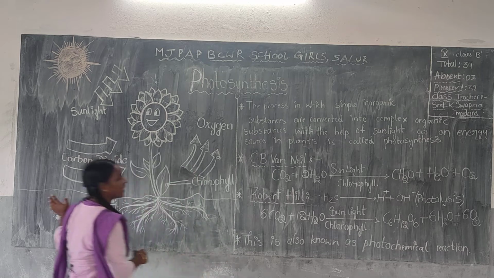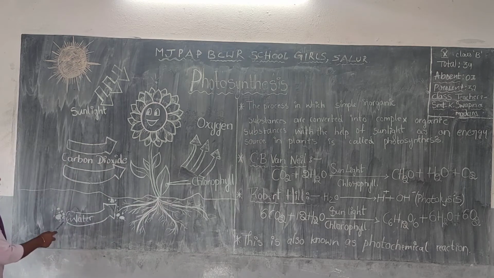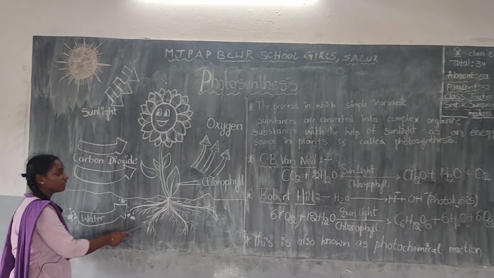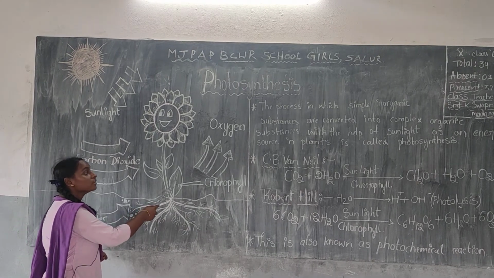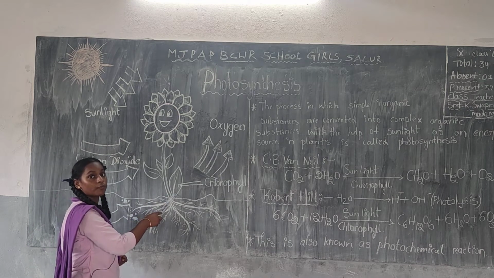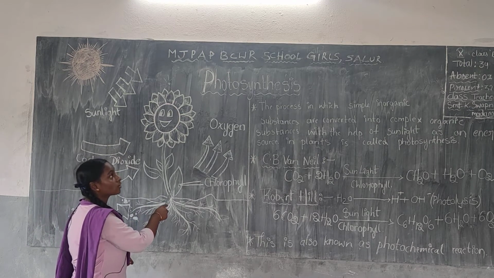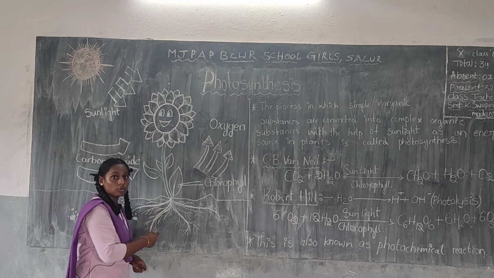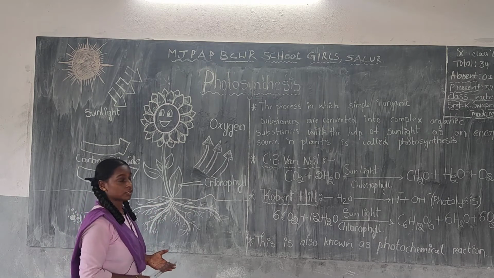If we see this diagram, in the roots, water, minerals and nutrients such as nitrogen, phosphate, etc. are taken by roots, and in the leaf, sunlight is trapped in the chloroplast in the form of photons, and the whole process of photosynthesis takes place here, and the glucose and oxygen is produced.